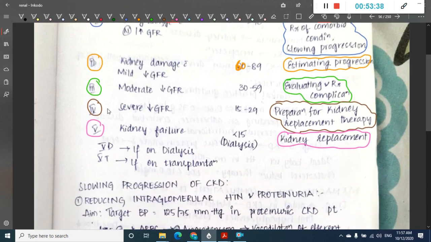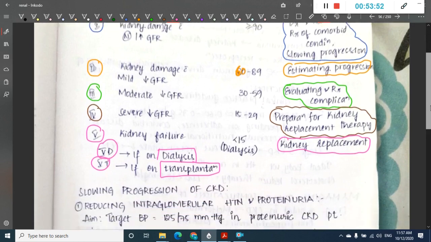Then we have two types in stage 5. Stage 5D if the patient is on dialysis, and stage 5T if the patient is on transplantation. So these are the different treatments which we do based on the stages.